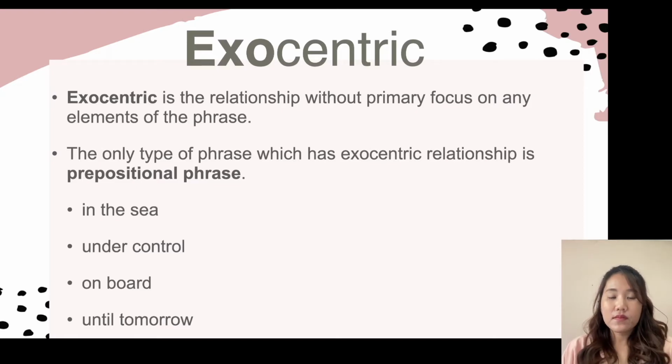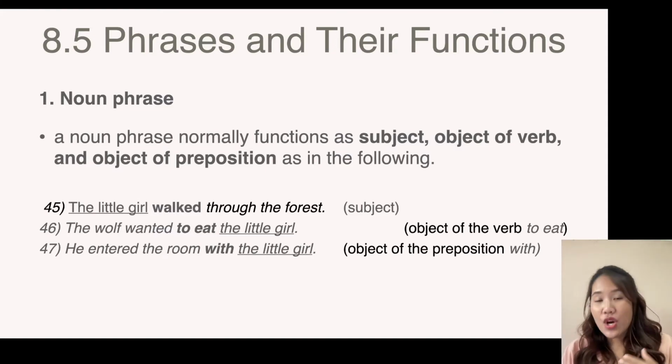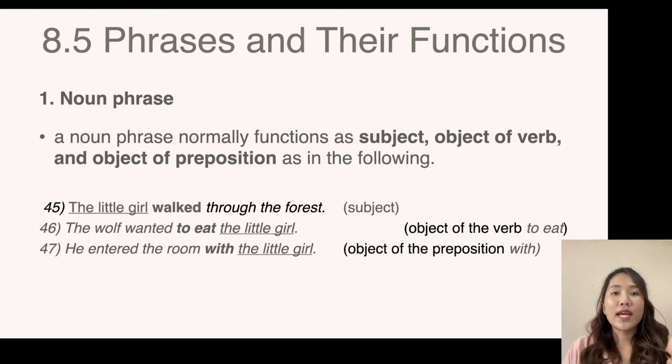Okay, and let's move to phrases and their functions. The noun phrase can function as the noun itself. So what a noun can do, a noun phrase can do too. For example, a noun phrase can be a subject, object of a verb, and object of a preposition.